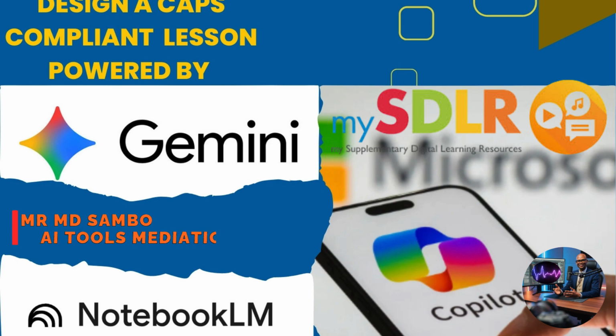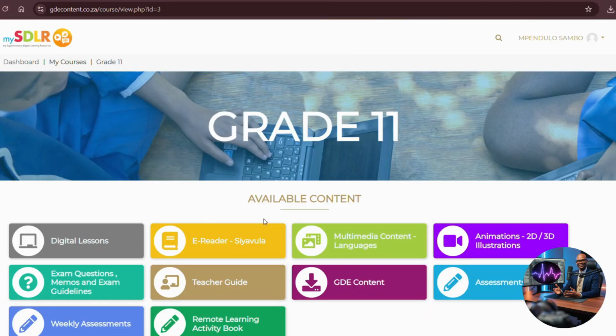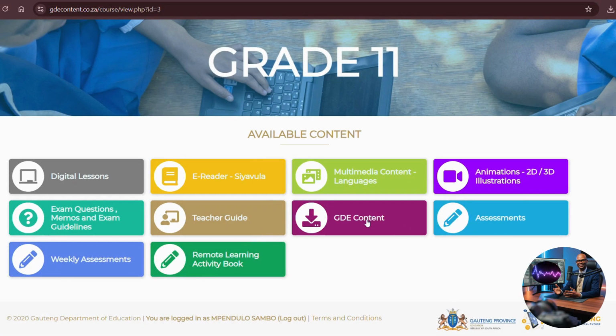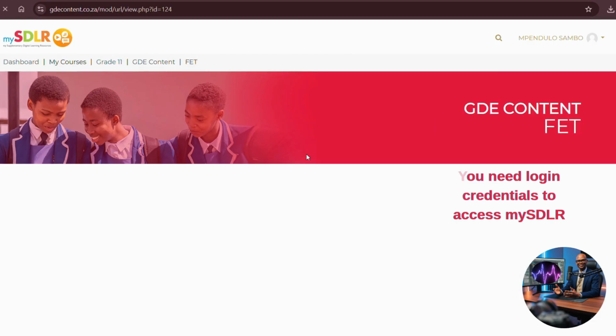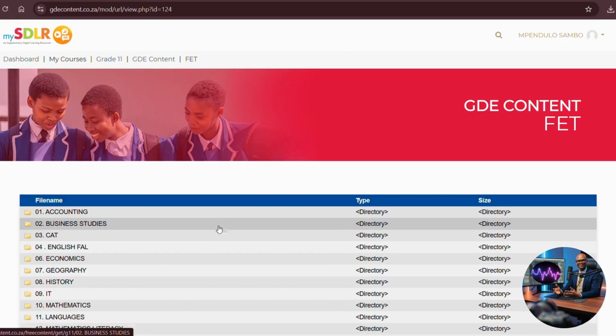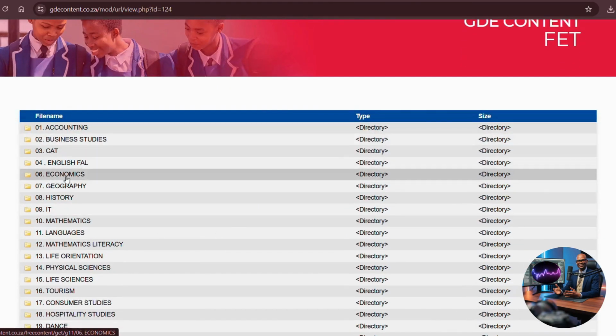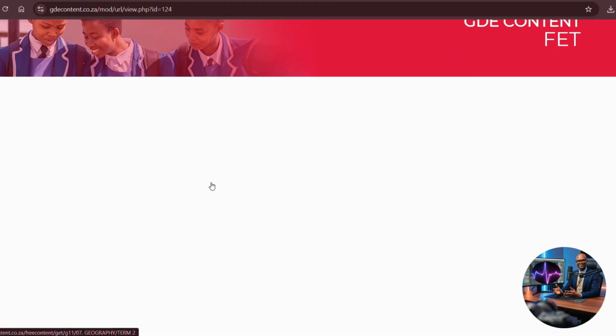Greetings colleagues, today I want us to incorporate the three tools: my SDLR, Notebook LM, as well as Copilot. Let's start with the SDLR. So here, let's go to the GDE content, Grade 11. On this one, go to FET. And remember colleagues, you choose your own subject, which for me is Geography.